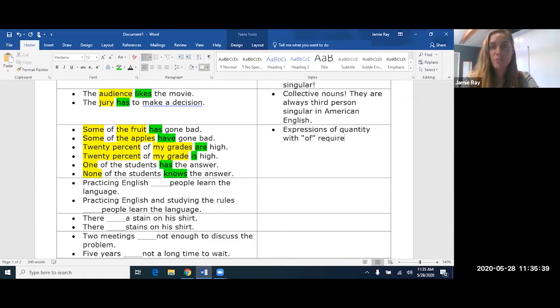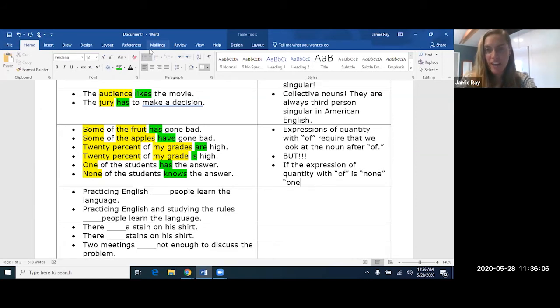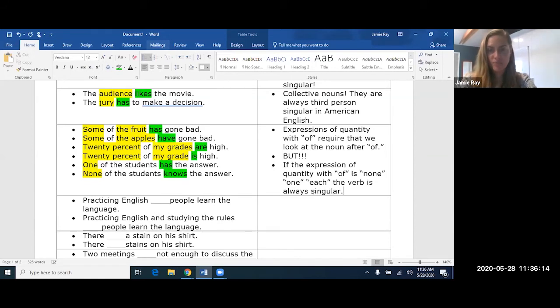Expressions of quantity with of require that we look at the noun after of, okay? If it's singular, the verb is singular. If it's plural, the verb is plural. But if the expression of quantity with of is none or one or each, then the verb is always singular, okay? All right, that's a tricky one.